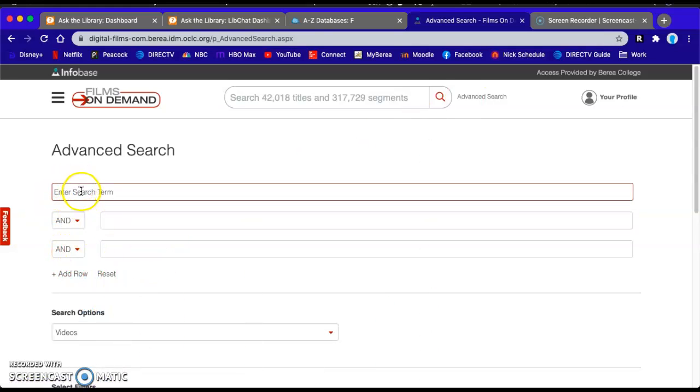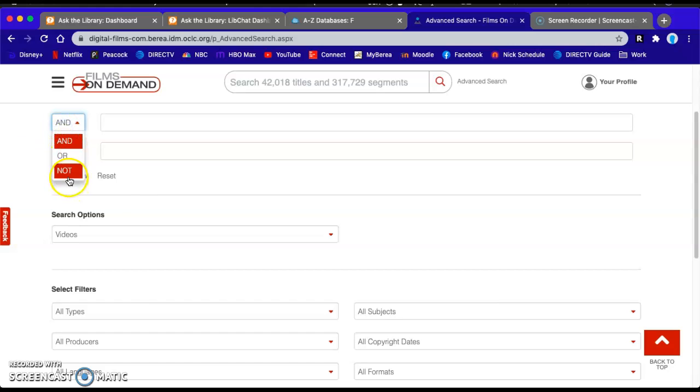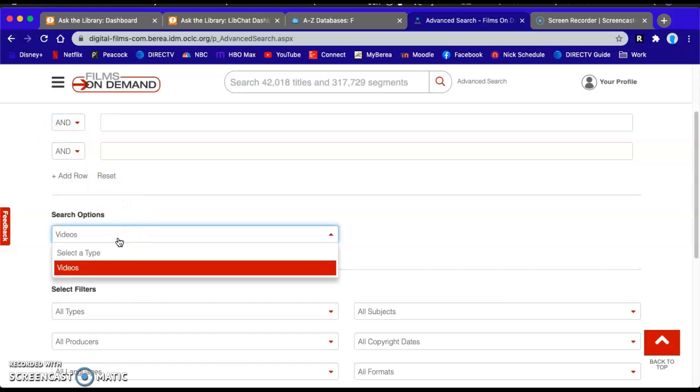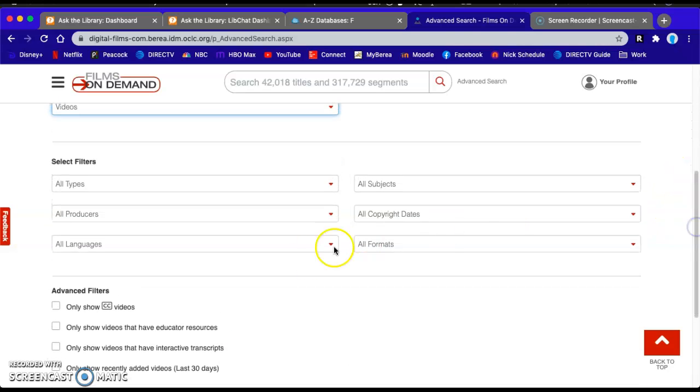Another cool option is you can do different search terms, like in our library catalog. It has the and, or, and not features. Again, you can search with the filters that were shown earlier. You can do those that already have closed caption, that have educator resources, interactive transcripts, and videos that were recently added within the last 30 days.